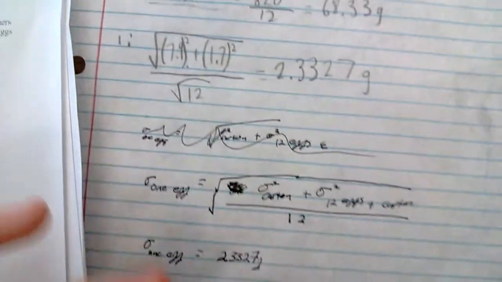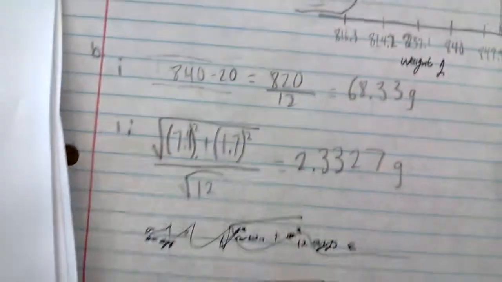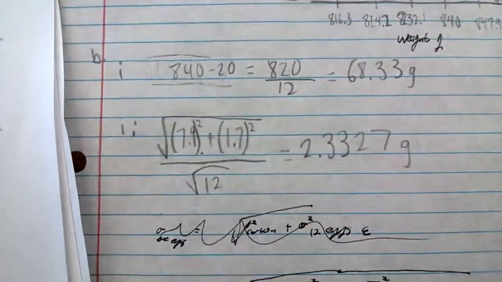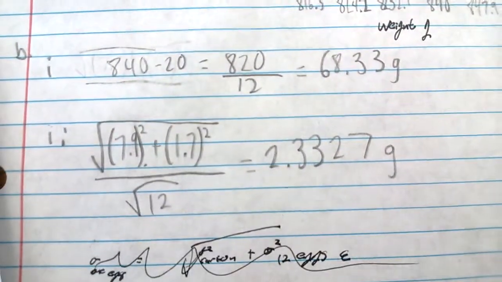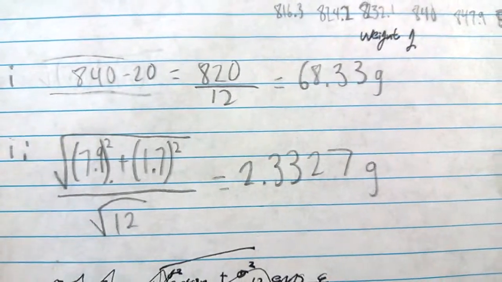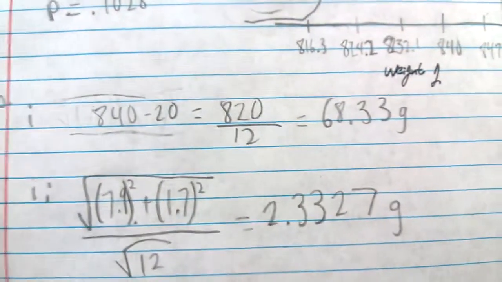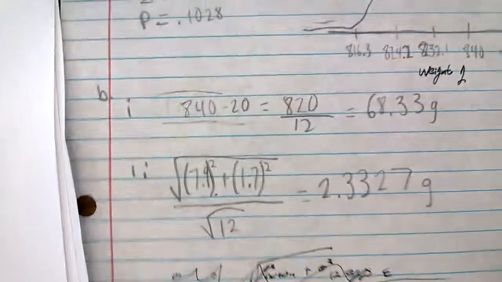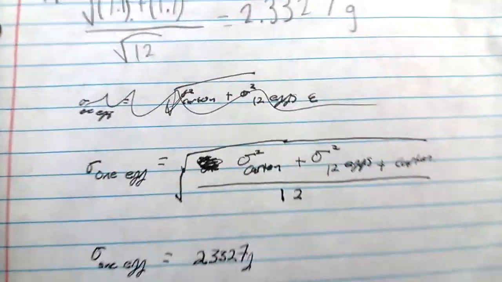So we go over to our sheet, and 840 grams is the mean weight of a full container. So we do that minus the mean weight of an empty container, and we get 820. And then since there are 12 eggs, we divide that by 12, and we get 68.33 grams. Yeah, and the 820 is the mean weight of just 12 eggs without a container. And then for part 2, what is the standard deviation of x?